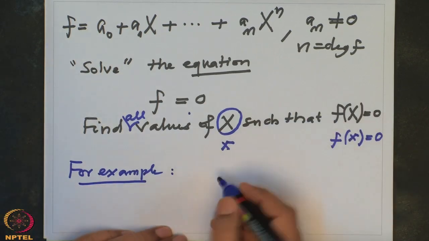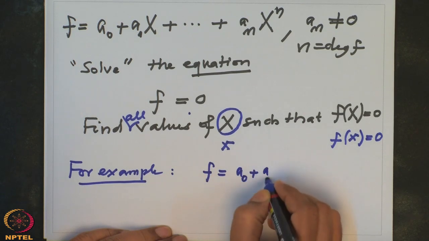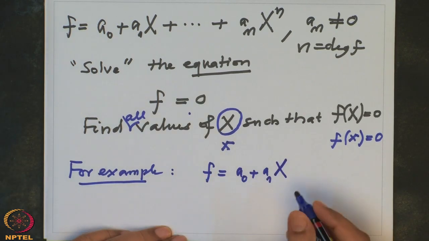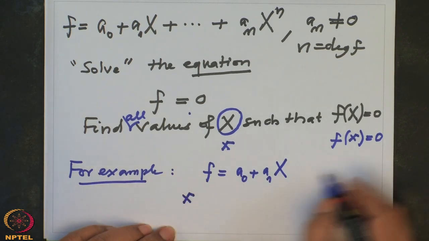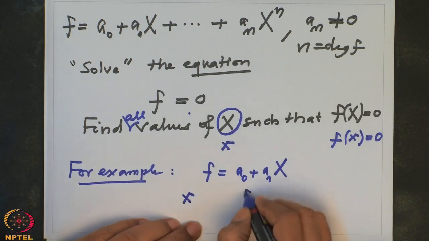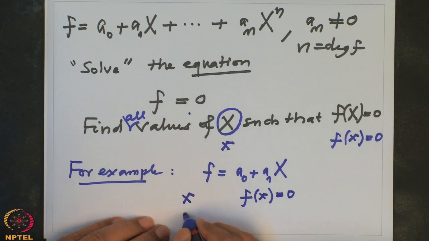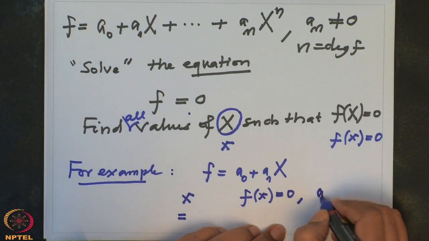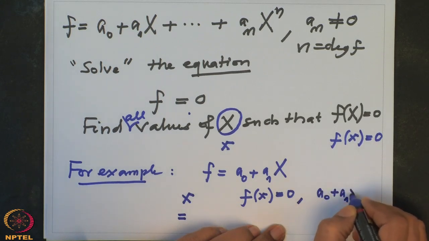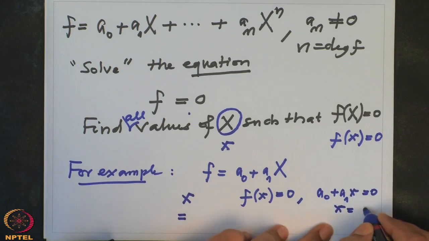For example, suppose I had only a linear polynomial. That means my polynomial f is a0 plus a1x. Then obviously the only small x so that f of x is 0 is nothing but only one value. You see, last time we said, this means a0 plus a1 small x is 0. That means x equals minus a0 by a1.